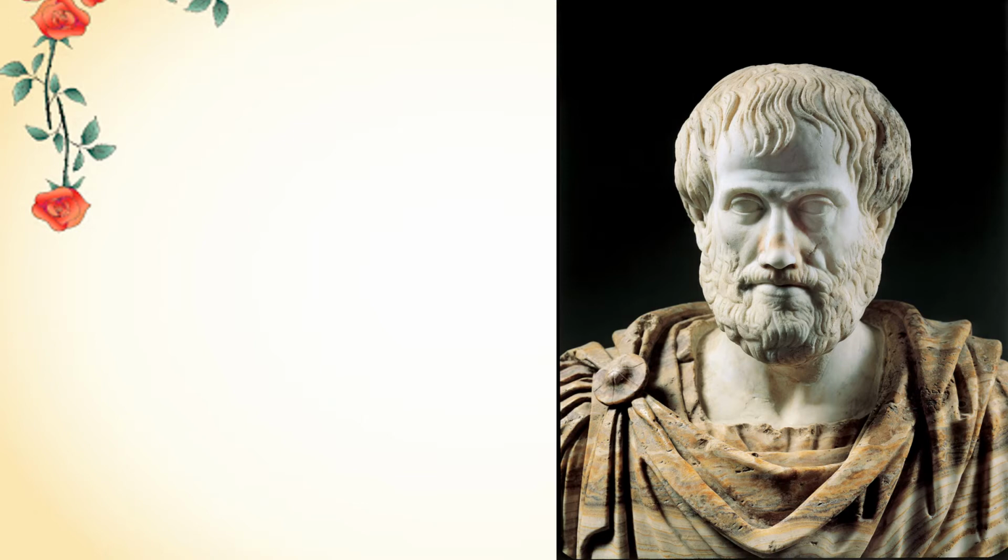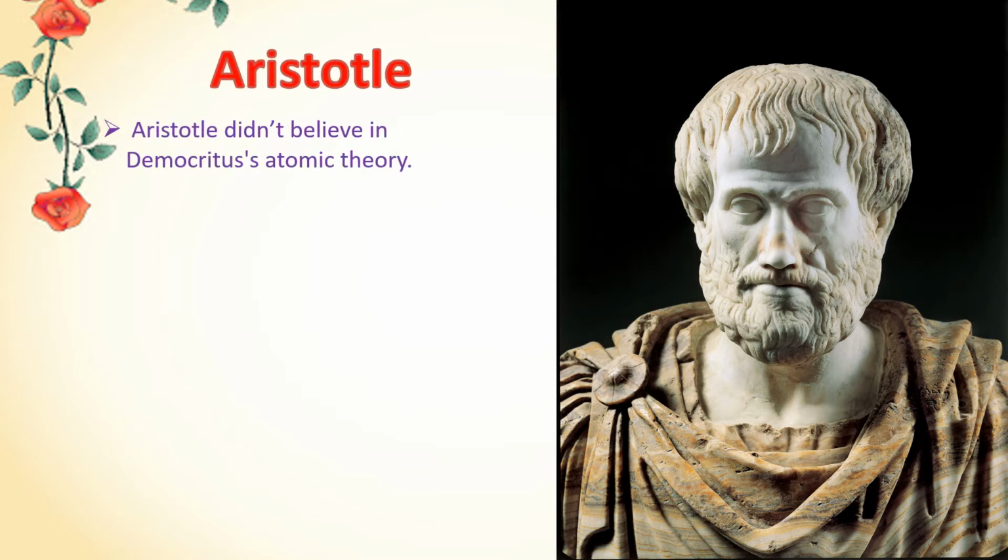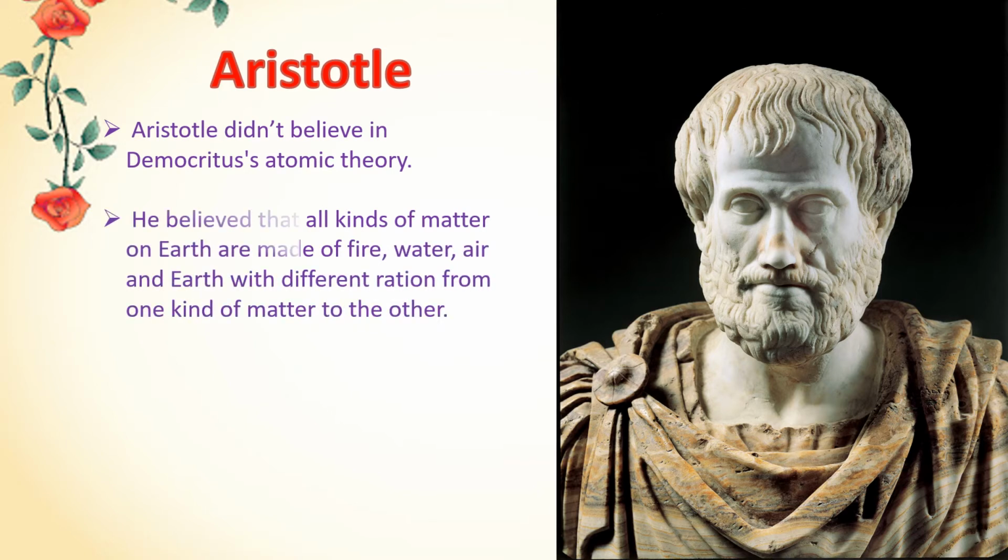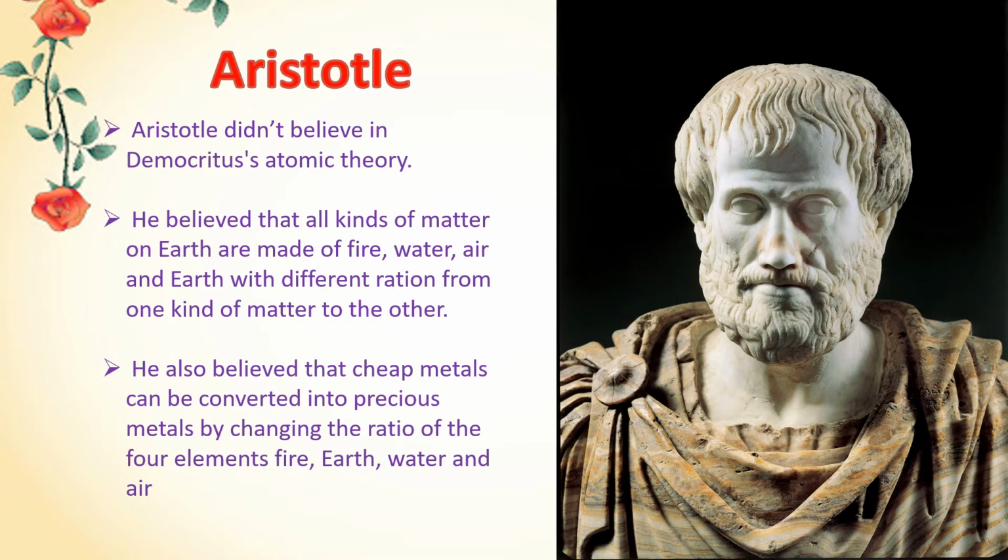After Democritus came Aristotle. Aristotle didn't believe in Democritus' atomic theory. He believed that any kind of matter on Earth was made of four specific elements: fire, water, air, and earth or dust, with different ratios, of course, from one kind of matter to the other. Because of this theory, he also believed that cheap metals can be converted into precious metals by changing the ratio of these four elements.